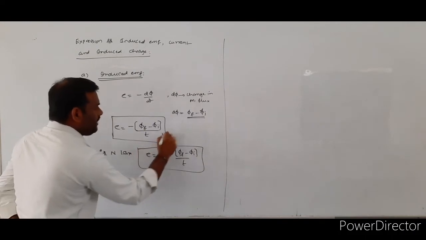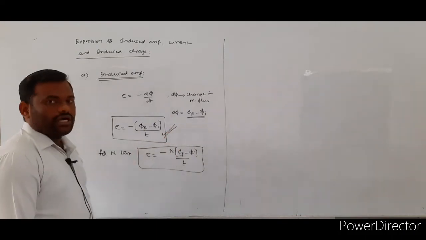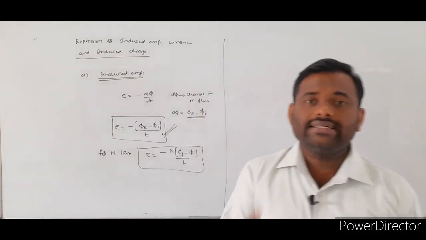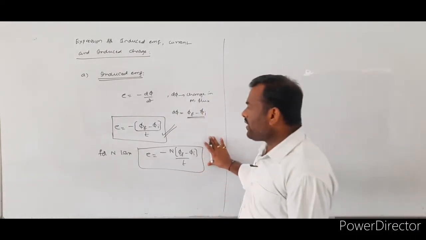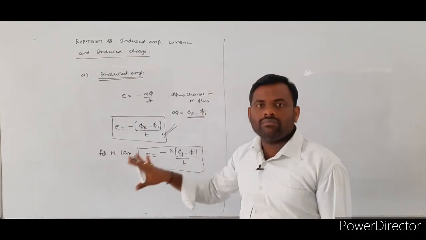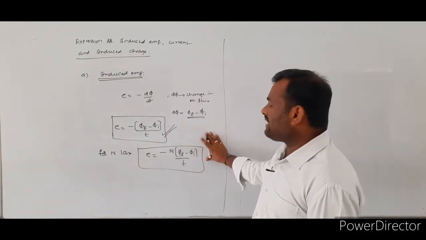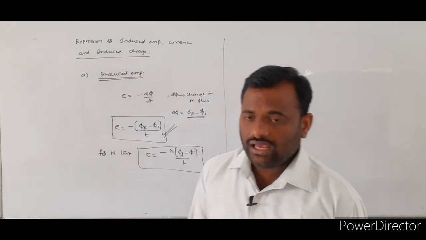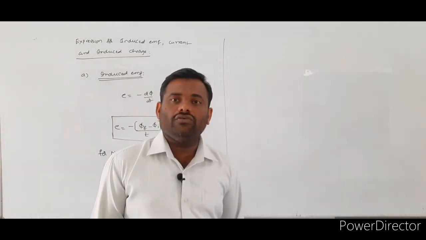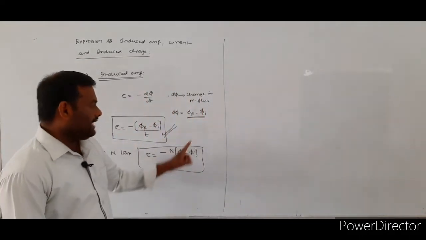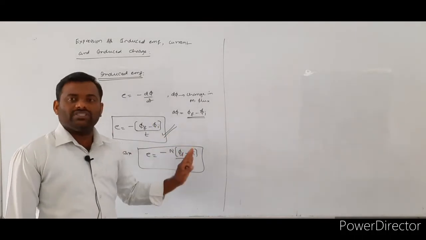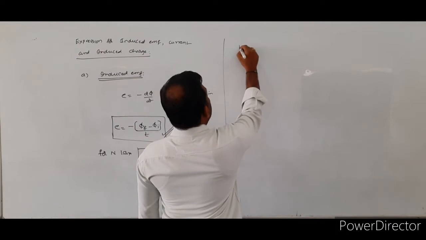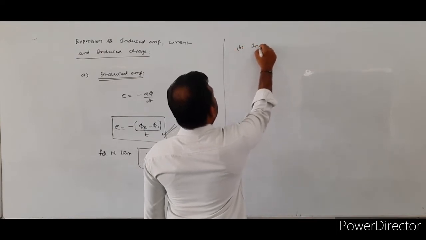So, this equation is for what? If the coil consists of a single turn, that is one case; if the same coil consists of n number of turns, then through the n turns, the EMF produced is E is equal to minus n into phi f minus phi i by t. So, this is the expression for induced EMF. Next, second one, induced current.